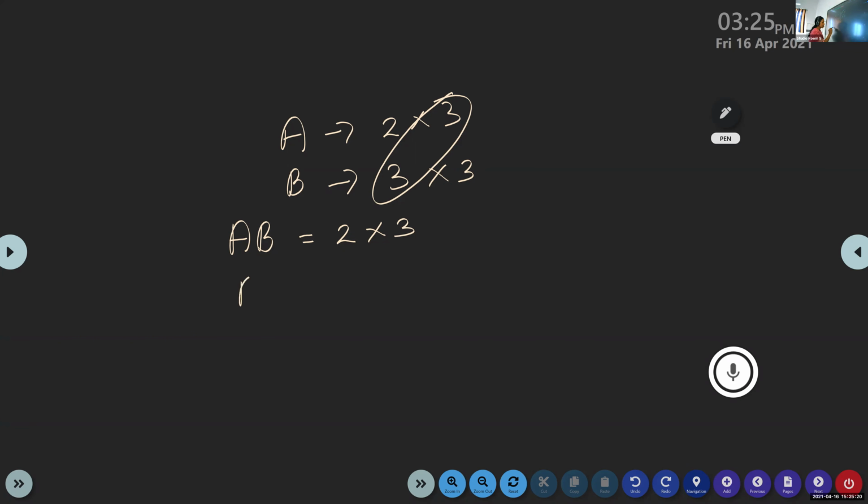Is it possible to define BA? Why not? The number of columns of B is not equal to the number of rows of A. If you take the matrix B, which is 3 by 3, and A, which is 2 by 3, they are not equal. So we are not able to multiply.